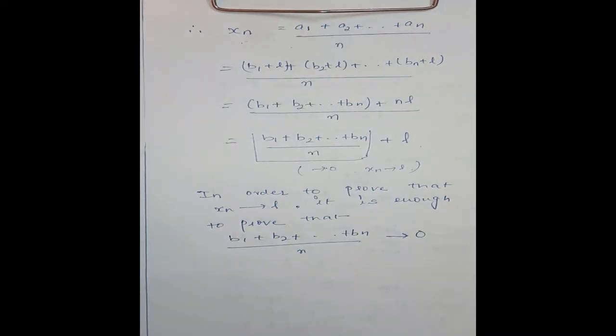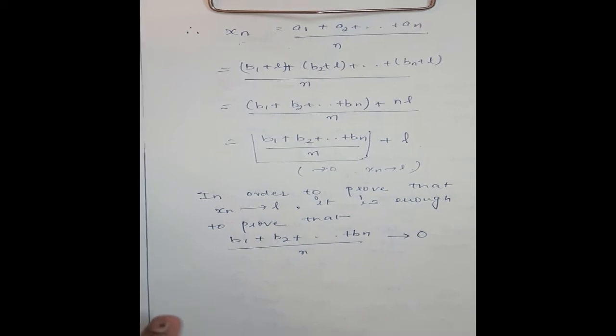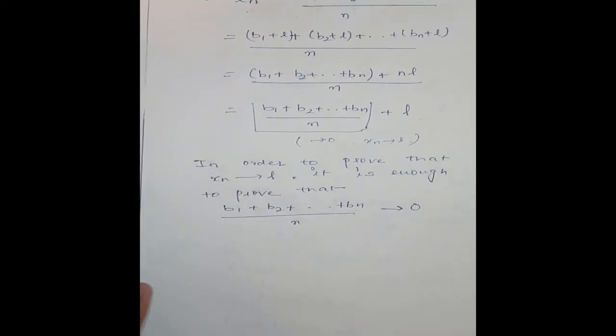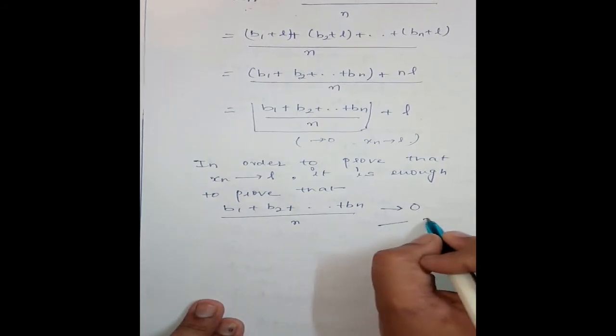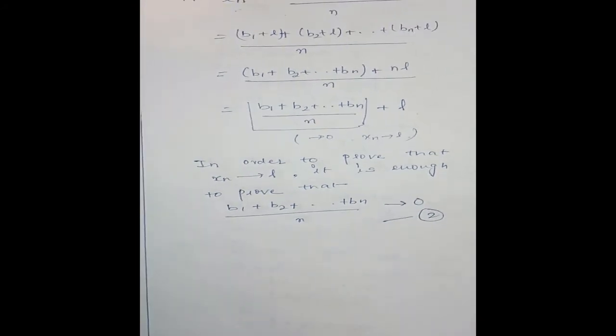Mark this as 2. We are now going to prove 2.